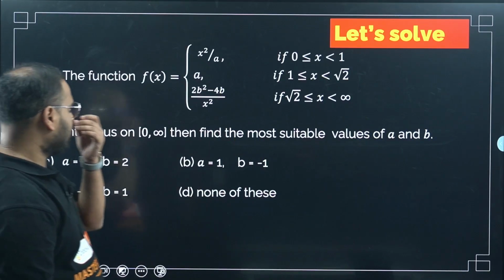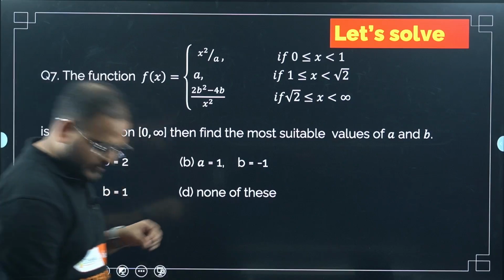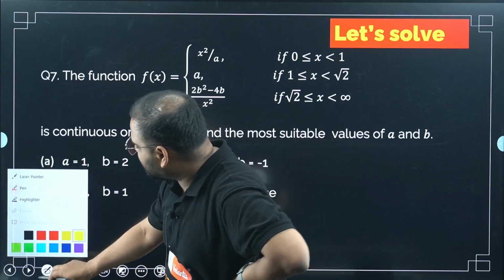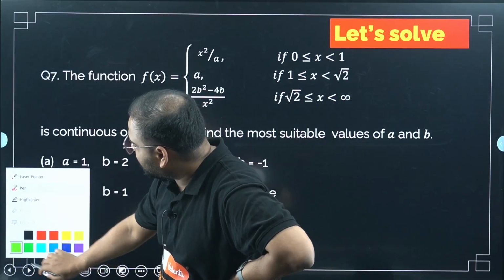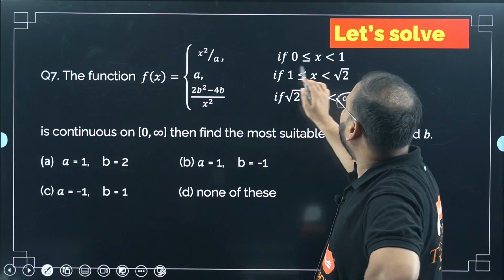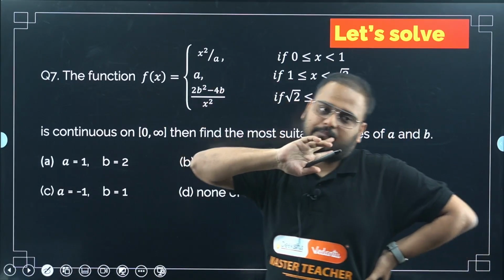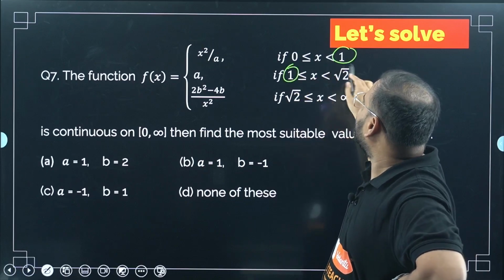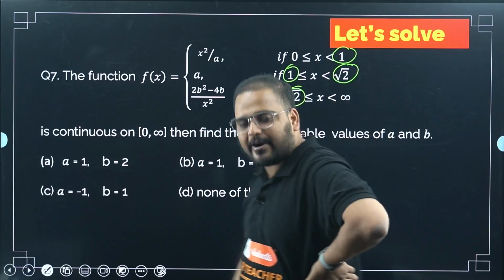Next question, the 7th one. Okay, sir. Sir, here the function is defined very complicatedly, right? Is it defined very complicatedly? Please check. Maybe, but it looks simple to me. Let's check. I have to find out the limits at 2 points: at point 1 and at point root 2.